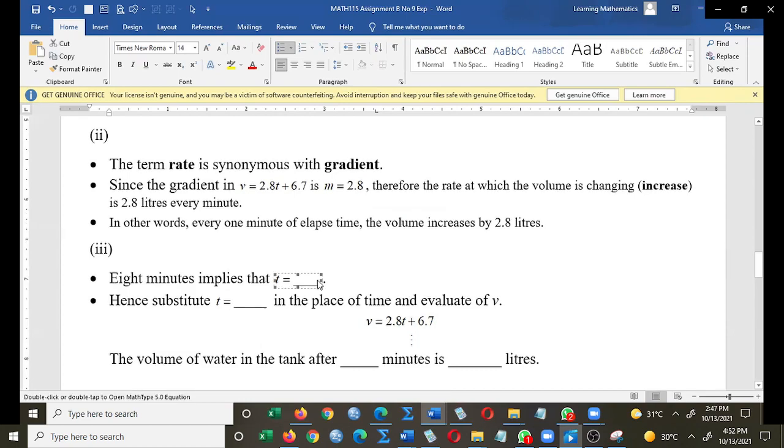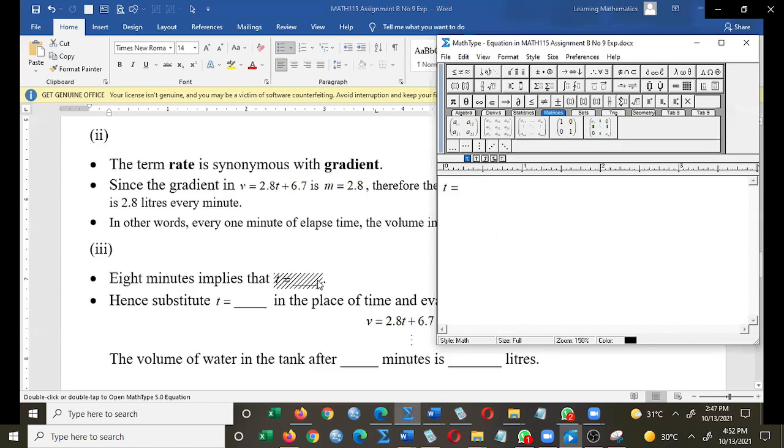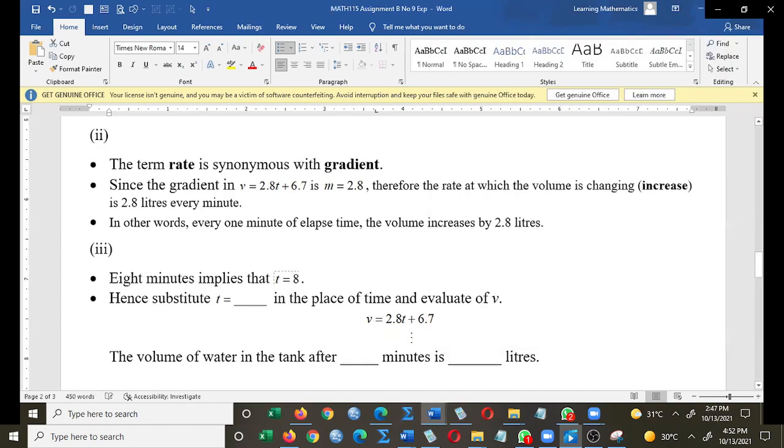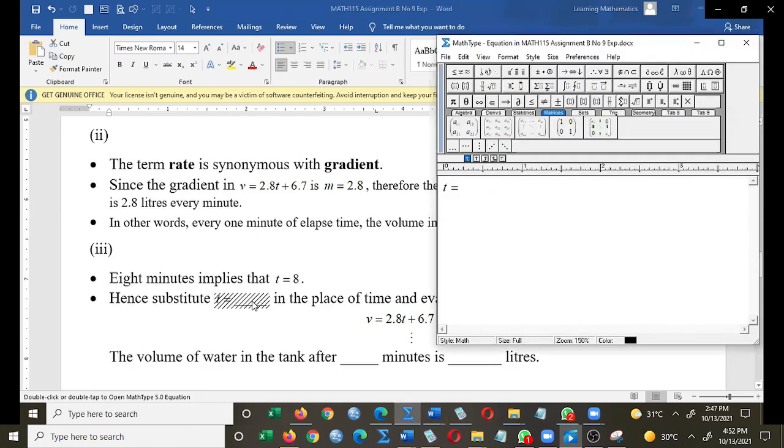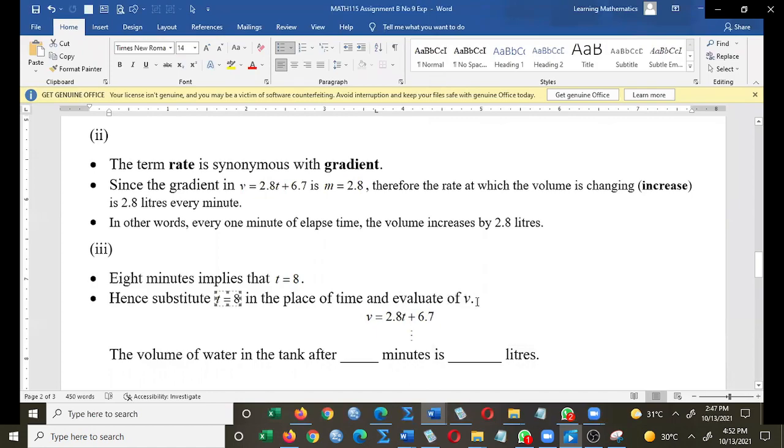8 minutes implies what? So you substitute T with 8. Yes, but let's take our time. 8 minutes implies what? Please look at the screen. T is equal to 8. 8 minutes implies that T is equal to 8. Hence, what are we to substitute? You have to substitute T is equal to 8 in the place of time and evaluate for V.